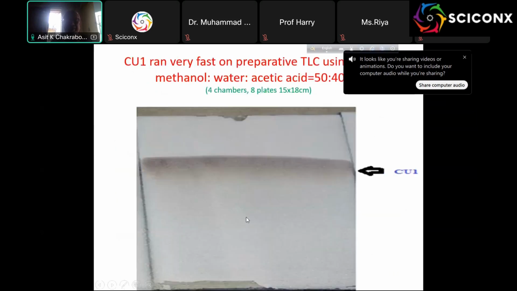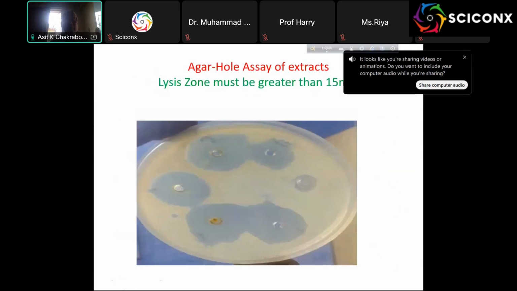And this is the TLC, and this is the CO1. And why I show this is the Kirby-Bauer assay zone.